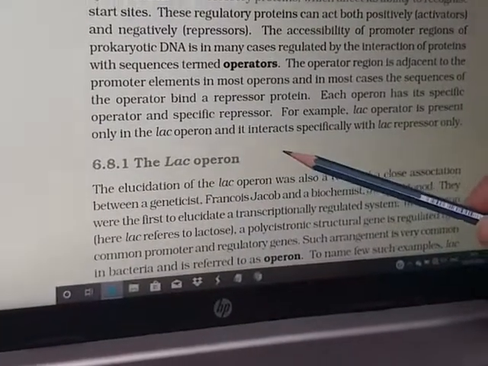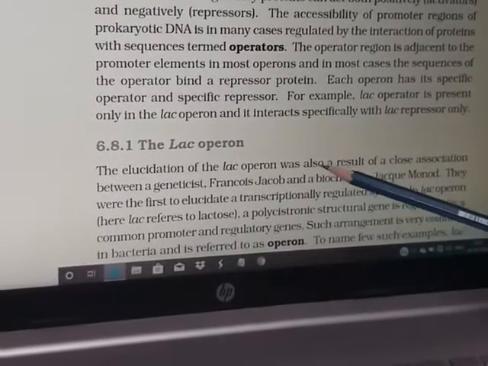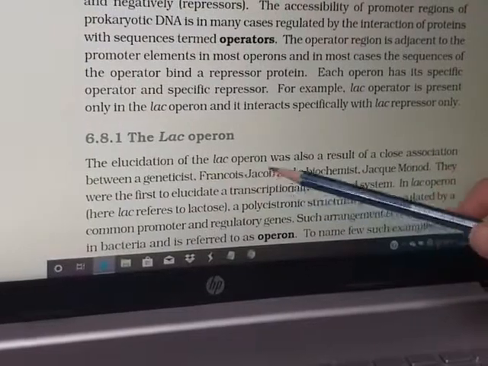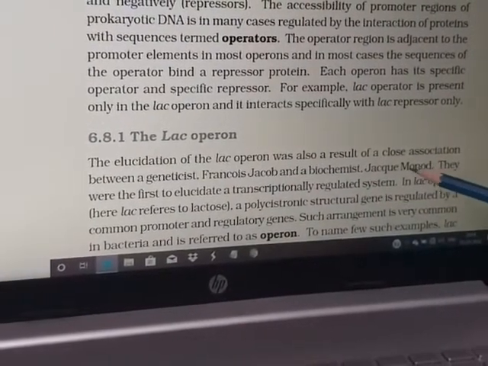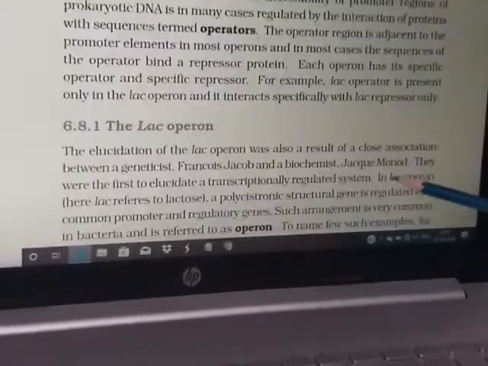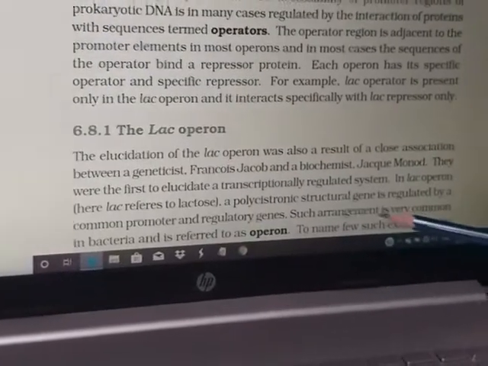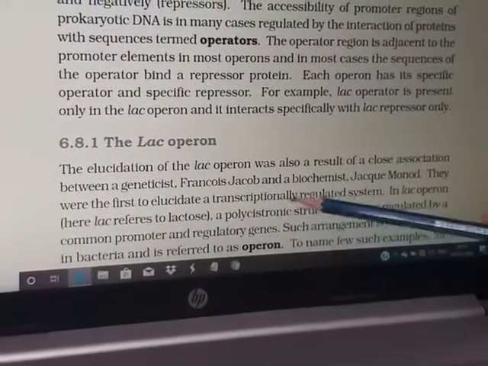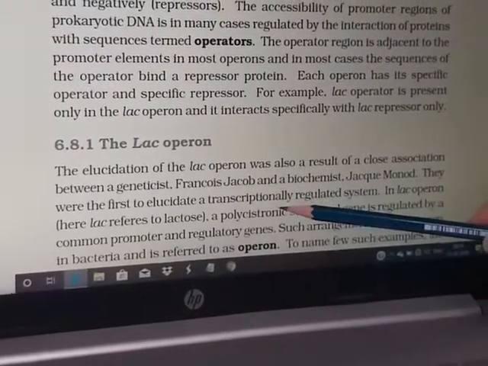The lac-operon. Elucidation of lac-operon was also a result of close association between a geneticist, Jacob, and a biochemist, Monod. It means there were two scientists. With their collaborative work, the lac-operon model was discovered. They were the first to elucidate a transcriptionally regulated system, meaning there is a regulation at transcription level.